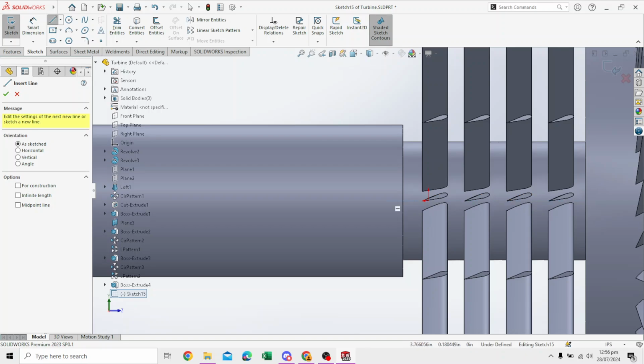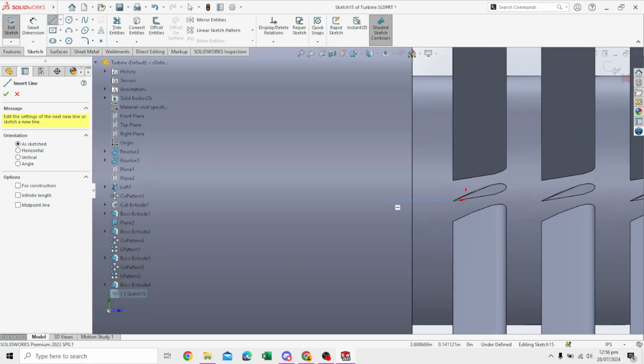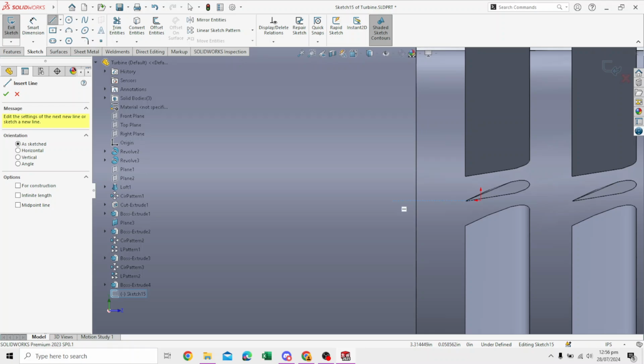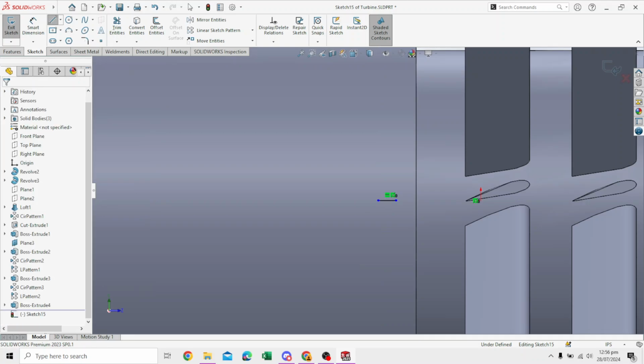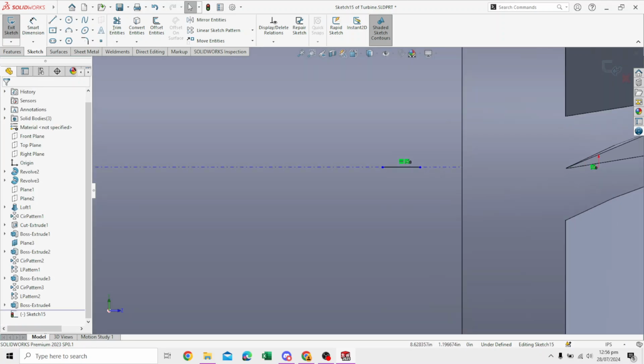It's not giving me a center line. I think this is the center. This is why there it is, the center line. From this end, we will draw a small line and dimension it. Press escape and smart dimension.